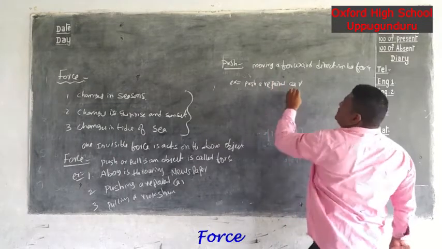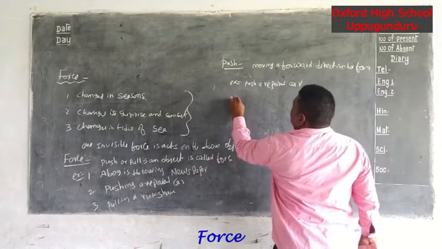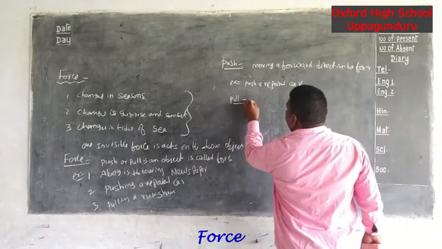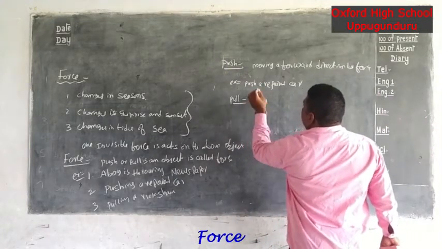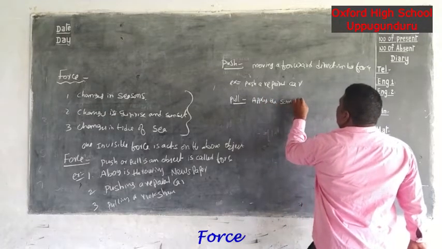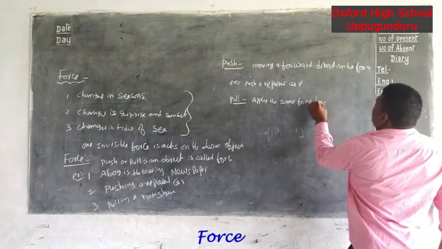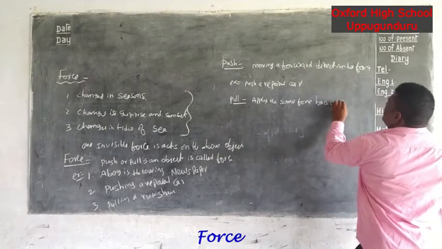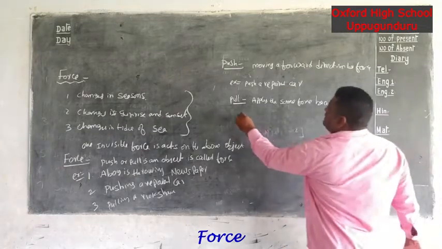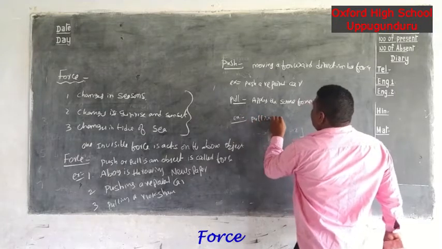Next, what is the definition of pull? Applying some force on an object, moving it in the backward direction, is called a pull. Example: pulling a rickshaw.